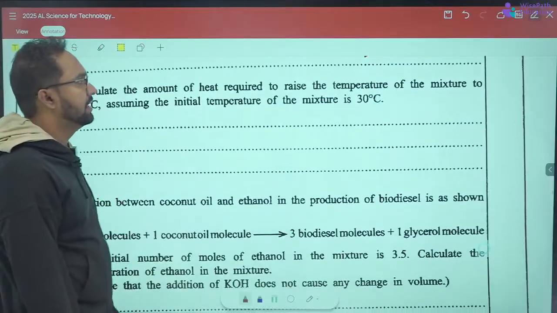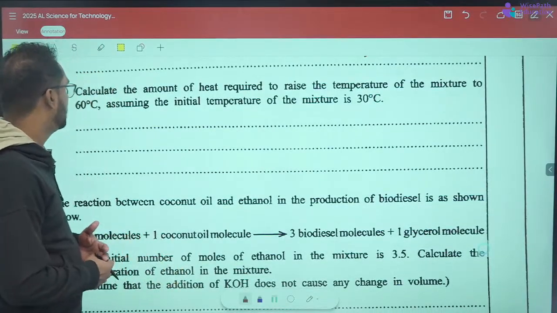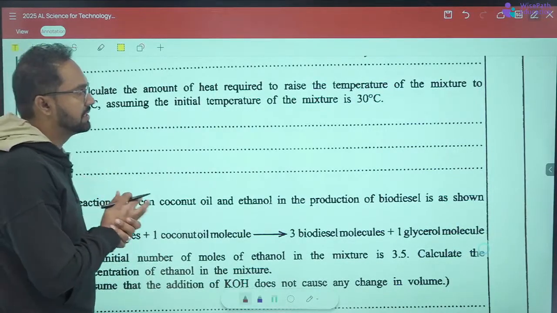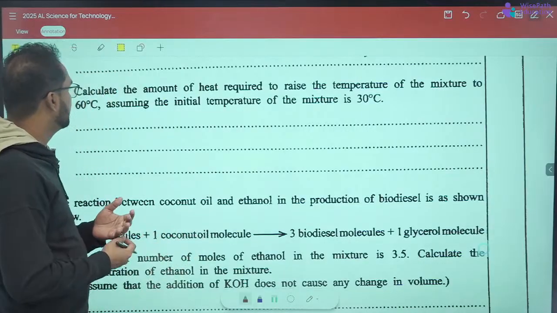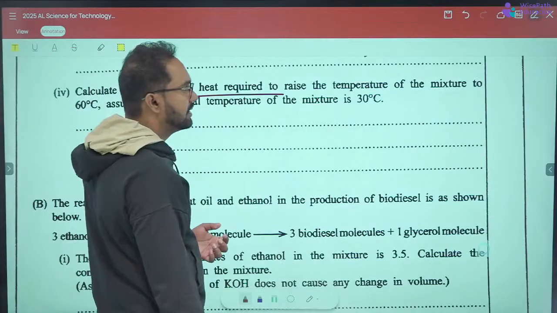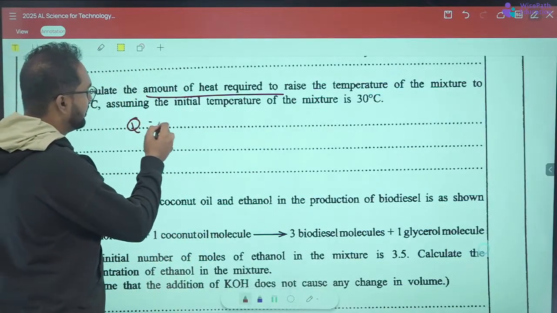Calculate the amount of heat required to raise the temperature of the mixture to 60 degrees Celsius, assuming the initial temperature of the mixture is 30 degrees Celsius. So it's basically Q equals C theta.